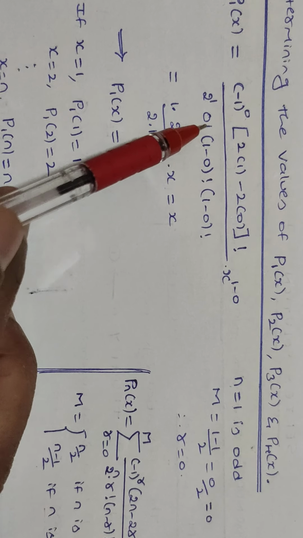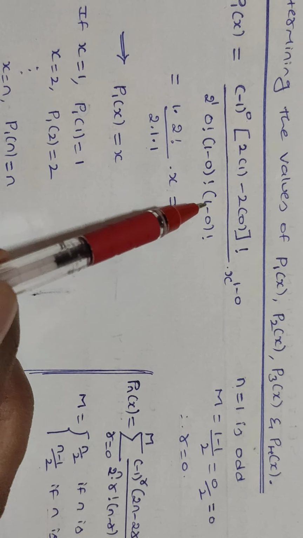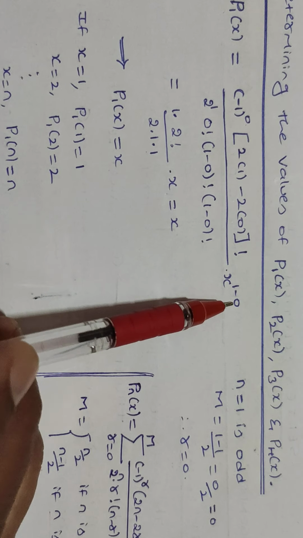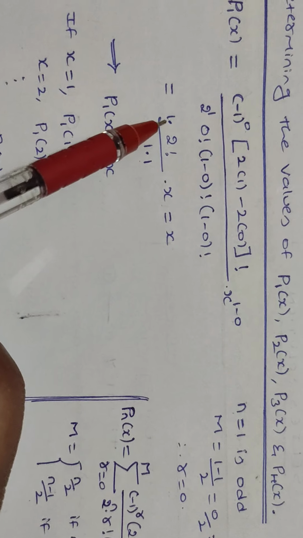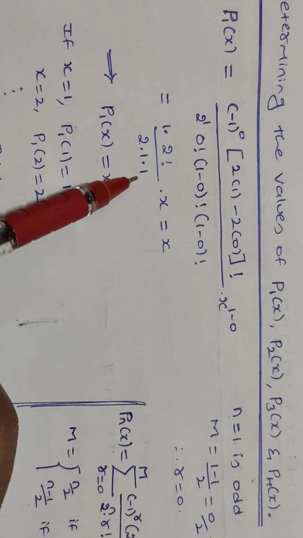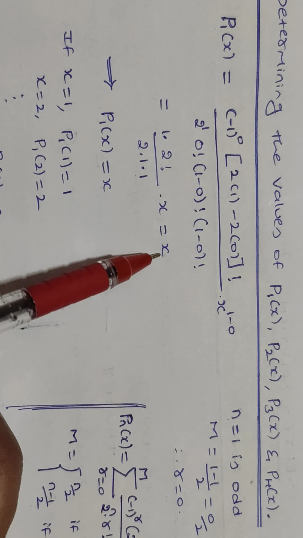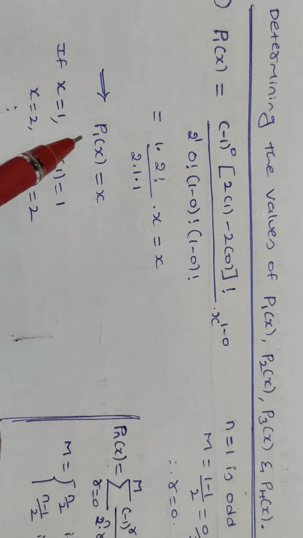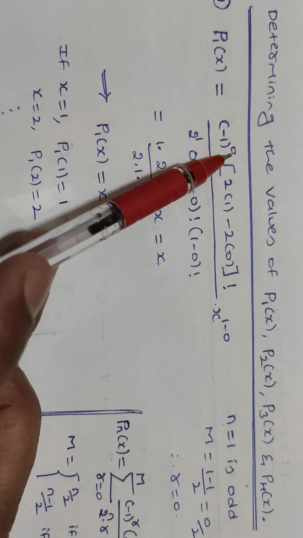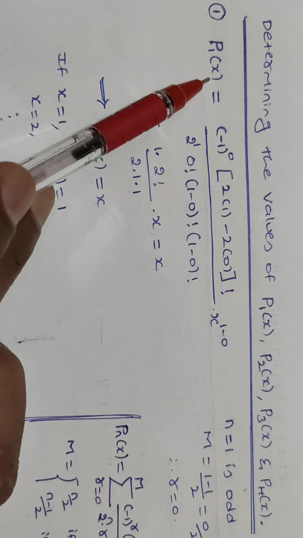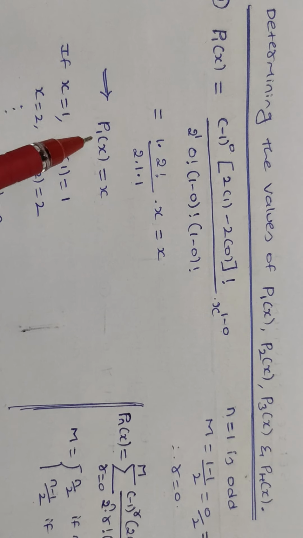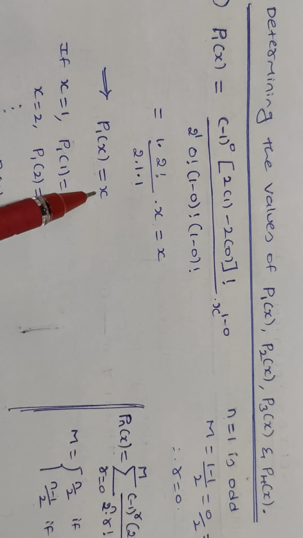Therefore the value takes the form of 1 × 2! divided by 2 × 1 × x, which is equal to x. We observe the value of P1 of x as x. Consider r value as 0 to determine the value of P1 of x in the generating function. So we observe P1 of x will be equal to x.